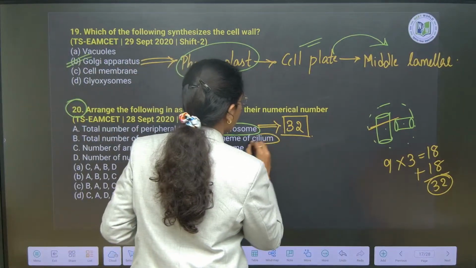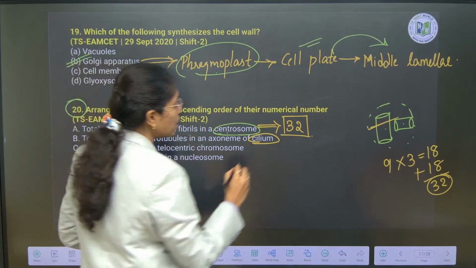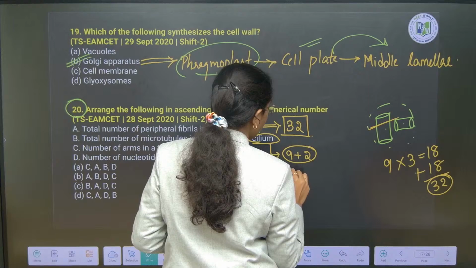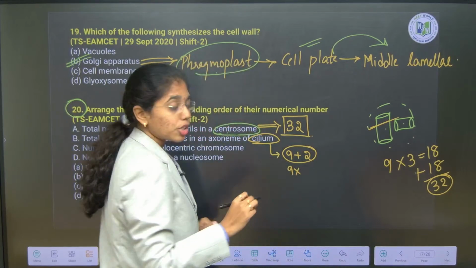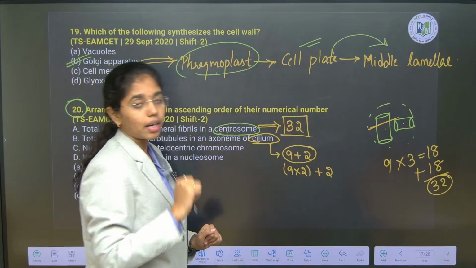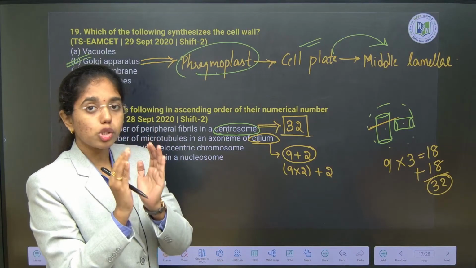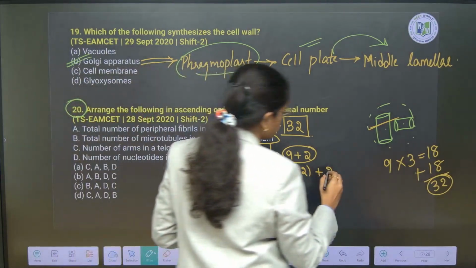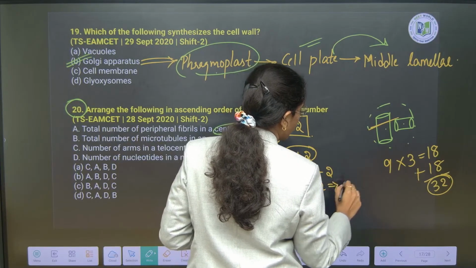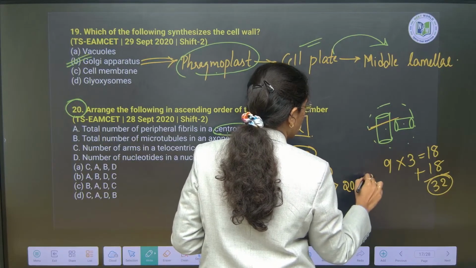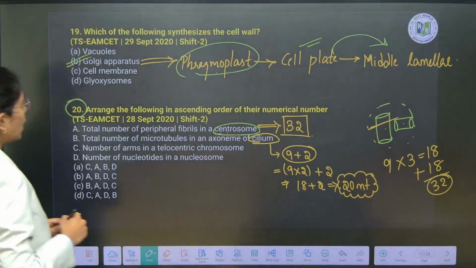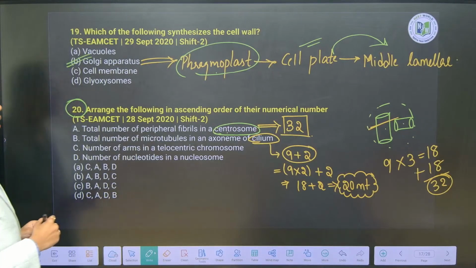Cilia and flagella will have what type of microtubular arrangement? They will be having 9 plus 2 microtubular arrangement, wherein they have 9 radial spokes. Each radial spoke will have 2 peripheral microtubules and they will have 2 central microtubules which are enclosed by a central sheath. As such, 9 into 2 how much? 18 plus 2, you will have 20 microtubules on total. Next, number of arms in a telocentric chromosome.